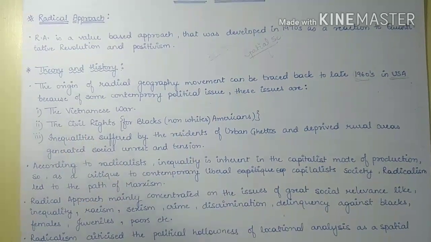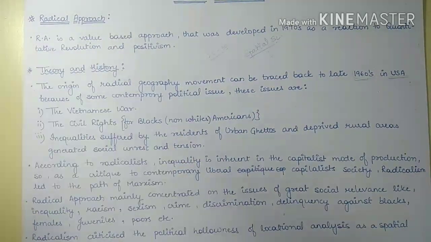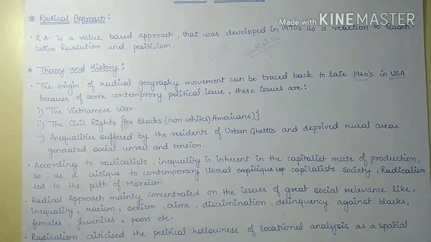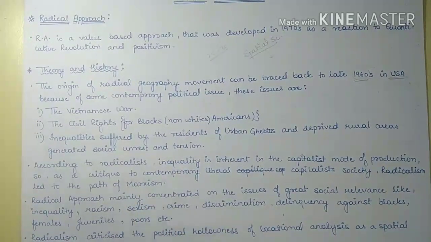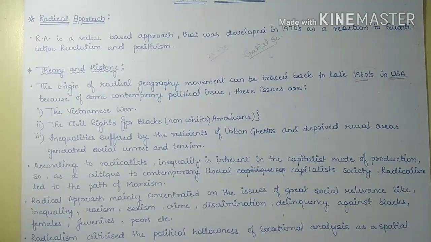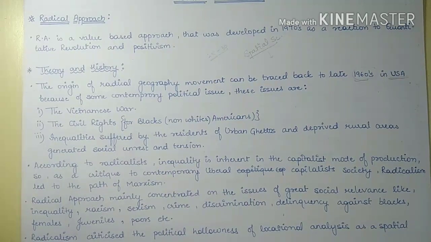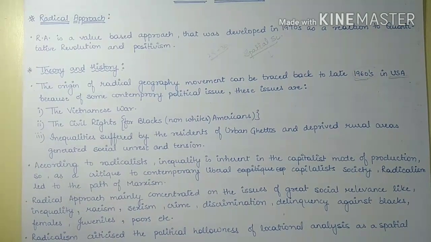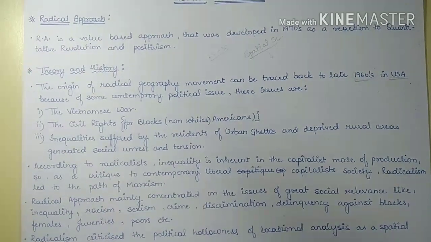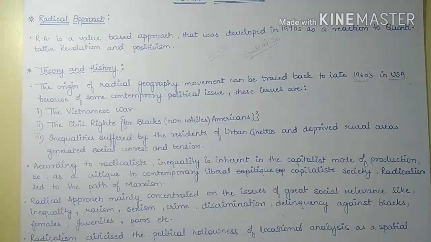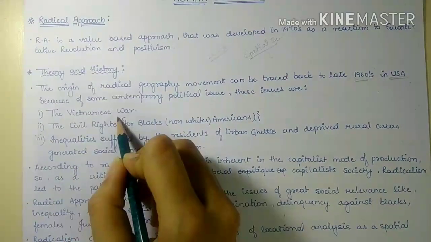So in the Vietnamese War, during this war, we can see that in the Western world, like in USA, in Paris, in London, there was a great social unrest going on as a protest against the Vietnamese War.